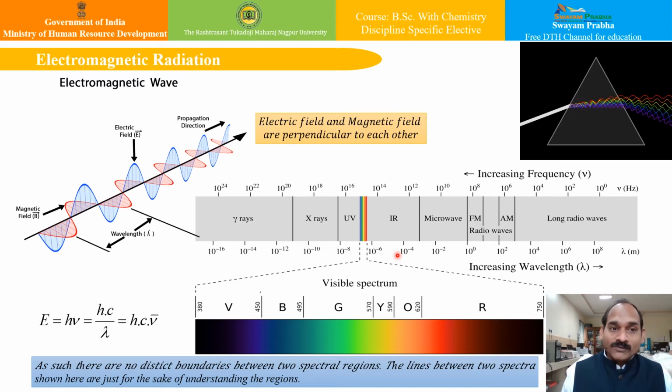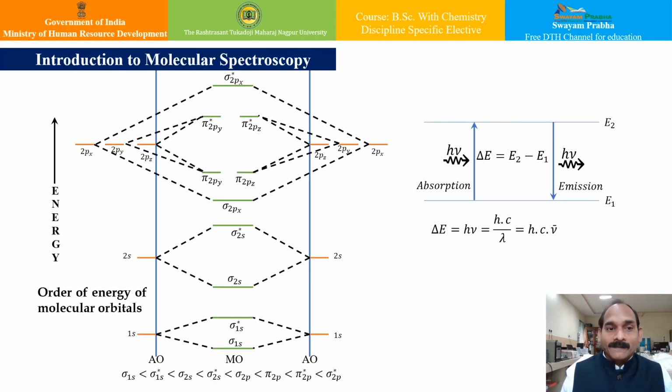So we are going to see the interaction of electromagnetic radiation with matter, which falls under this range, right from long range radio waves to gamma rays. Let us see them one by one in this particular lecture. We will have an introduction to all of these spectra in this lecture, and then in detail we will see these spectra one by one in individual lectures. Now,